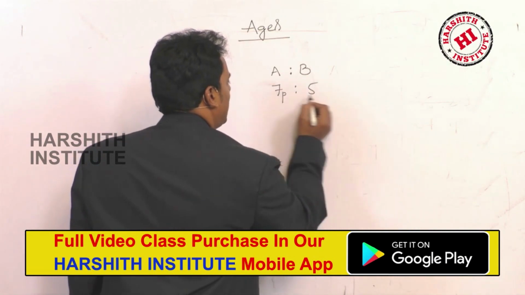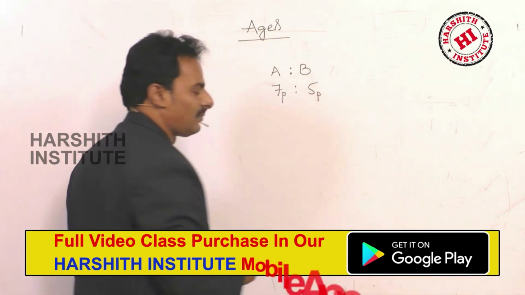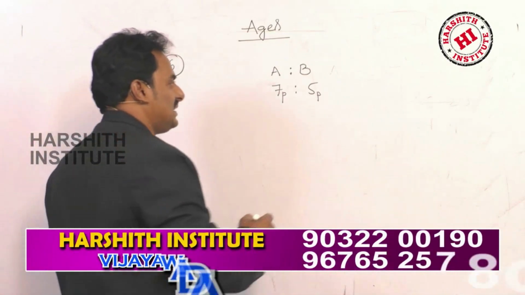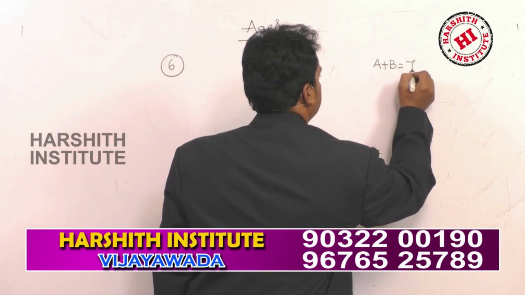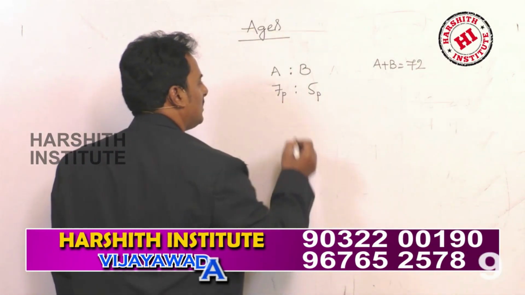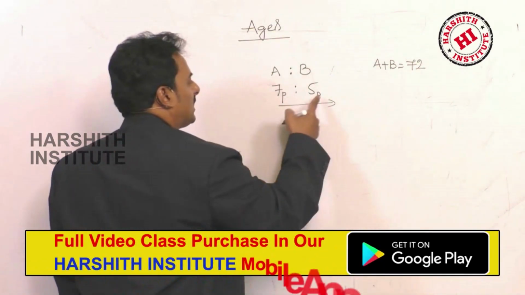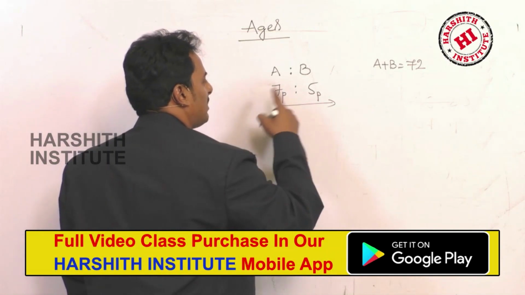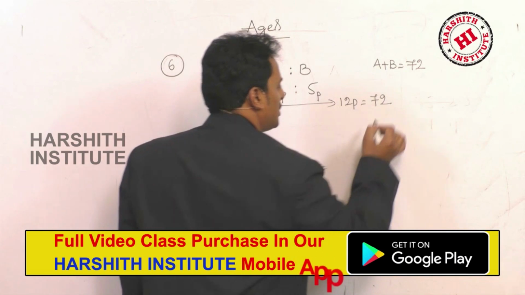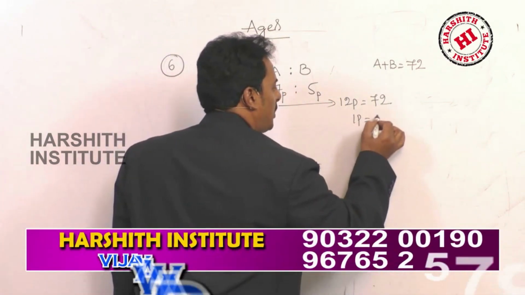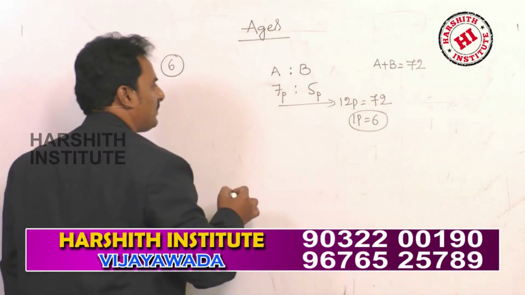That means 7 parts and 5 parts. Sum of their ages is 72. Immediately, what is the sum of the ratios? 7 plus 5, 12 parts, which is equal to 72, and each part is equal to 6.